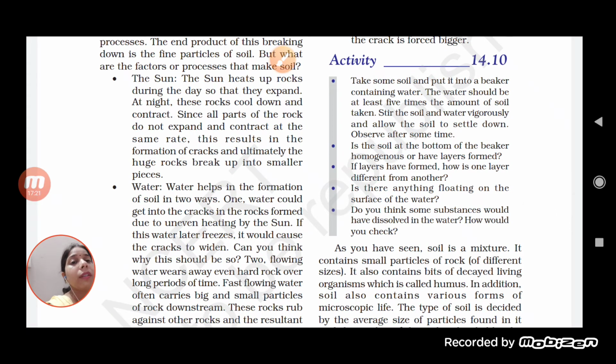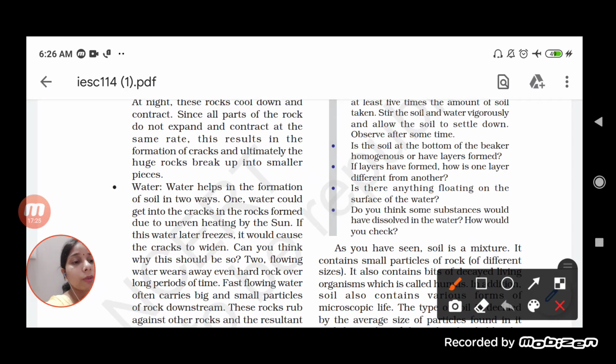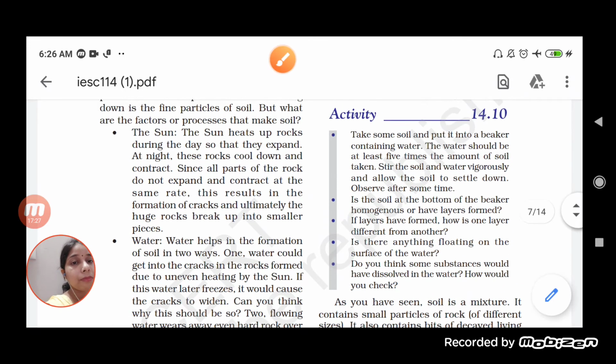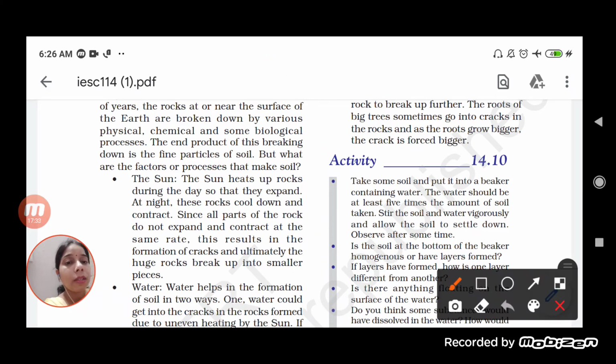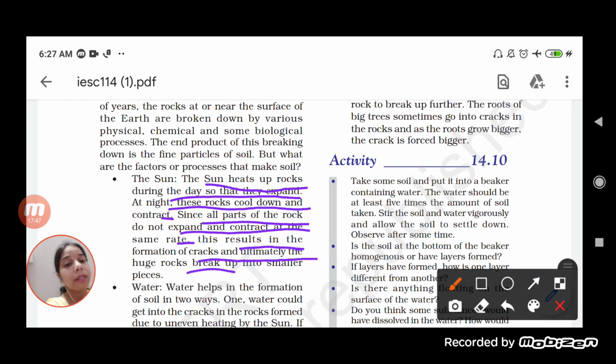Now see here, the sun. The first one is the sun only, students. The sun heats up rocks during the day so that they expand. At night these rocks cool down and contract. Since all the parts of the rock do not expand and contract at the same rate, this results in the formation of cracks, and ultimately the huge rocks break up into small pieces.